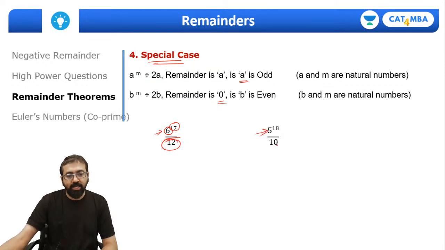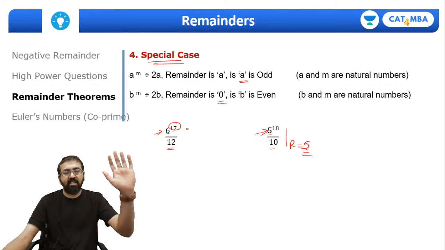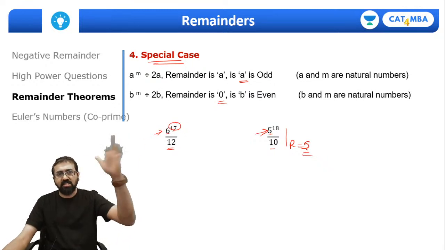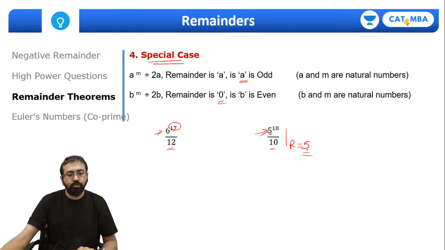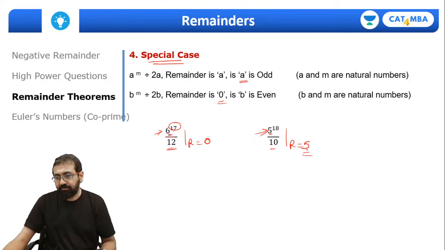So 5 raised to 18 divided by 10, the remainder is 5, because 10 is double of 5 and 5 is odd. 6 raised to 17 divided by 12: this power can be anything, whether 17 or 70 or 50, it doesn't matter. There is no role of the power. 6 raised to some power divided by 12, the remainder will be 0, because 12 is double of 6 and 6 is an even number, right?